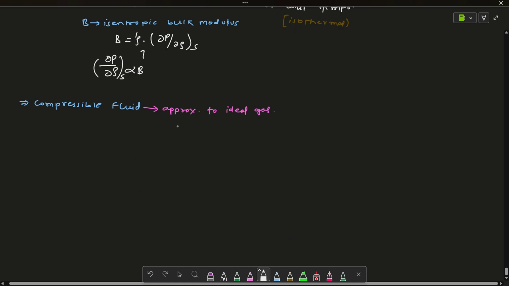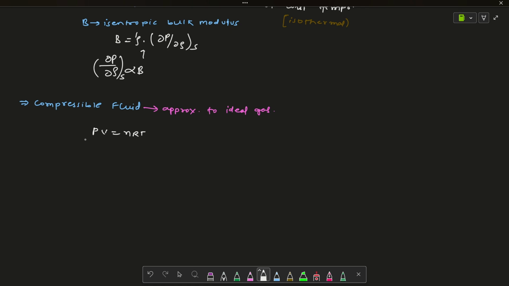Okay, so we can't do it always, but most of the time, to make the problem easier, we will just approximate it as the ideal gas equation. In that case we will just use pV is equal to nRT, right? Here n is the number of moles, which is the total mass divided by the molecular mass, M, times RT.